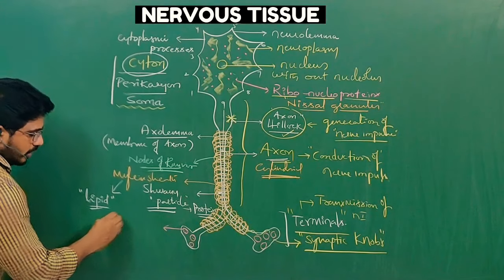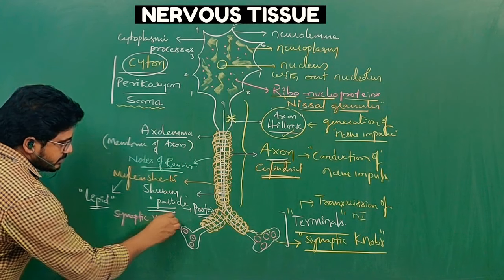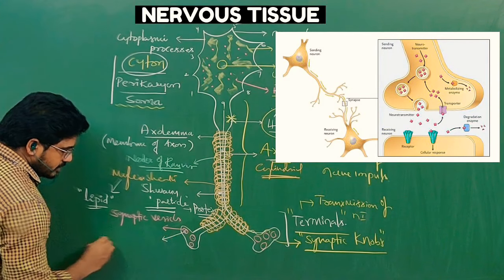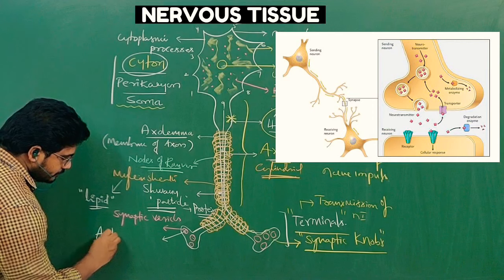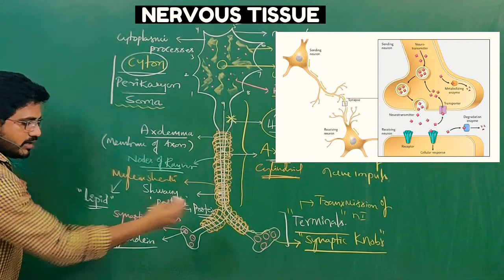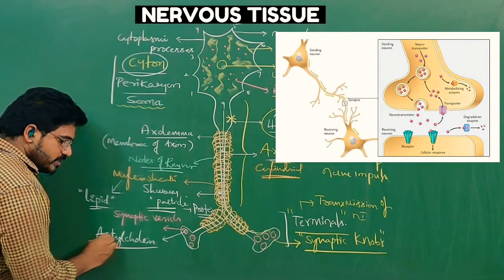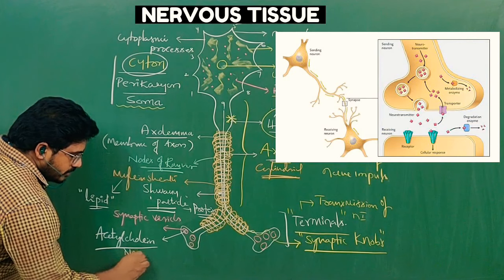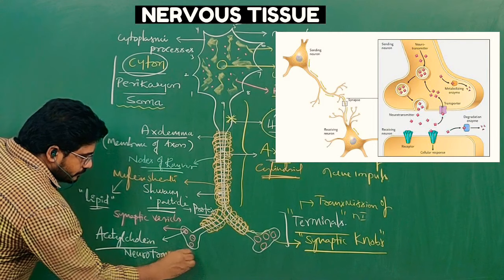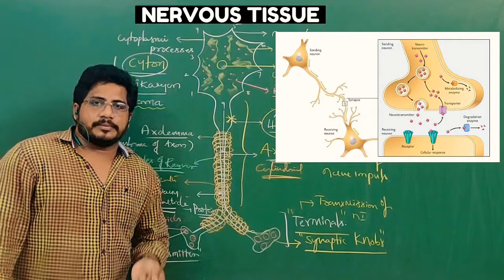These structures are called synaptic vesicles. Inside the synaptic vesicles, a chemical called acetylcholine is present. Acetylcholine helps in the transmission of impulses from one neuron to another, so it is also called a neurotransmitter. A neurotransmitter is a chemical, which is why that synapse is called a chemical synapse.